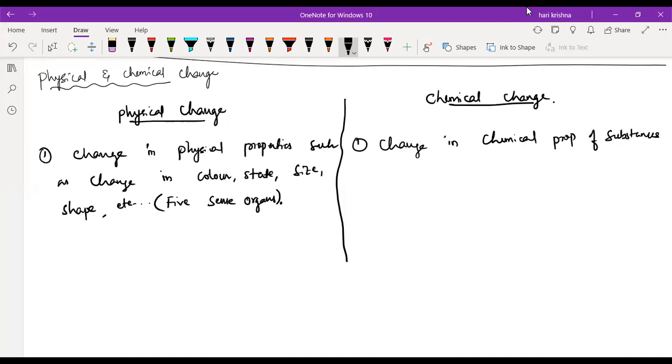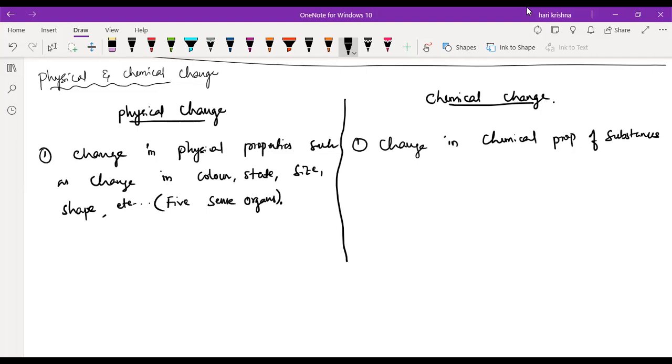What are the chemical properties? Like flammability, reactivity. How much this substance will react or not, that is the chemical property. Like flammable or inflammable. So change in the chemical properties of the substance, that is a chemical change. Change in physical properties like color, state, size, shape, or whichever you can judge with the help of five sense organs, that is a physical change.